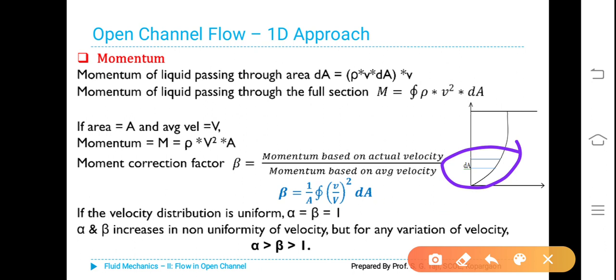Alpha and beta increase with non-uniformity of velocity, but for any variation of velocity, alpha shall be greater than beta and both shall be greater than 1. Remember, energy correction factor alpha and momentum correction factor beta should always be greater than 1. Further, alpha should be greater than beta in any case of non-uniformity of velocity. This is the fact.